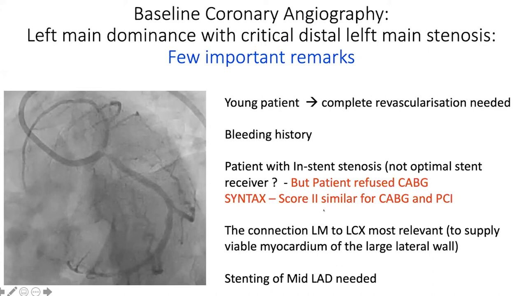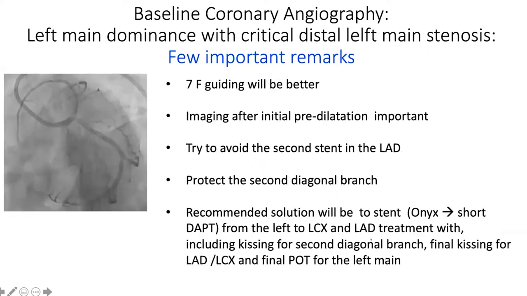Regarding the SYNTAX score 2, there was a similar outcome according to CABG and PCI. So definitely you need to focus your attention on the left main to LCx. And of course, 7 French will be better. Imaging after initial predilatation is important and very helpful to understand the anatomy and the diameter, and the ostium of the LCx is also important in this topic.